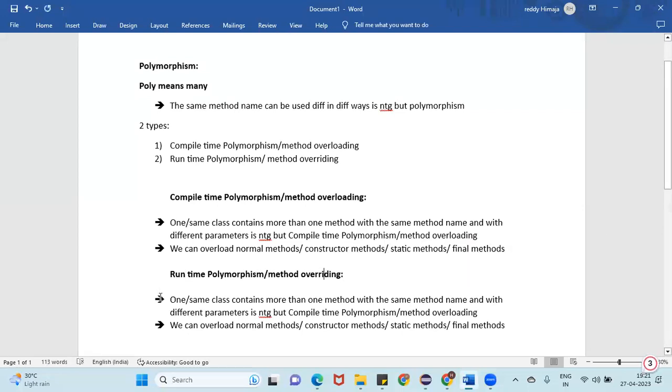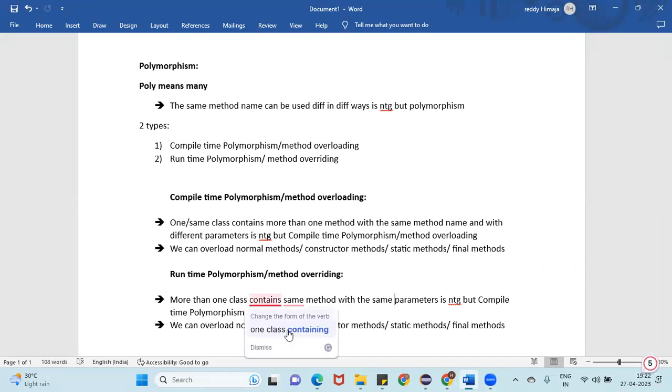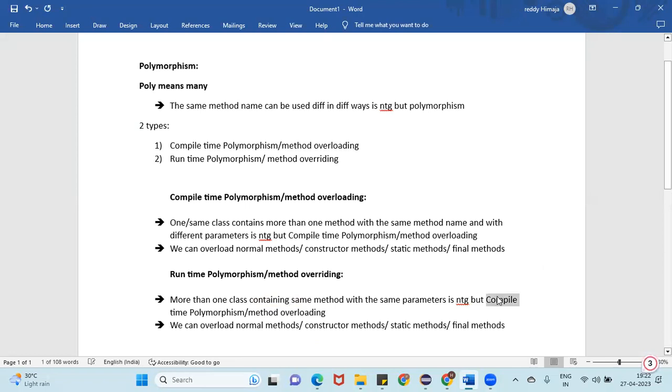See here, more than one class contains the same method name with the same parameters. That is nothing but runtime polymorphism or method overriding.